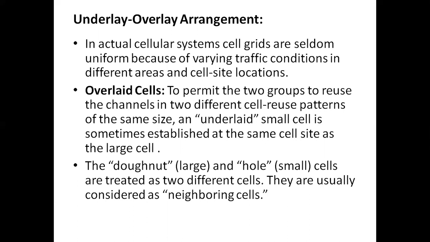In order to permit 2 groups to reuse the channels, we have normally 2 groups, channel A and channel B. Already from the frequency management chart, we know we have 2 groups of channels. To reuse the channels in 2 different cell reuse patterns of the same size, an overlaid small cell is sometimes established at the same cell site as the large cell.